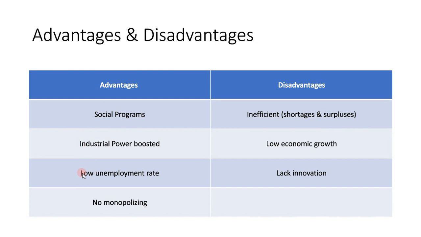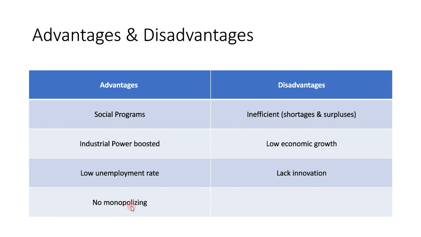A lower unemployment rate, again related to communism because everyone is equal. The government is going to hire almost everyone to work for them, to produce the goods that people need, so the unemployment rate is going to be low. And no monopolizing.